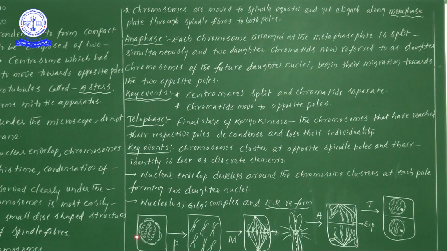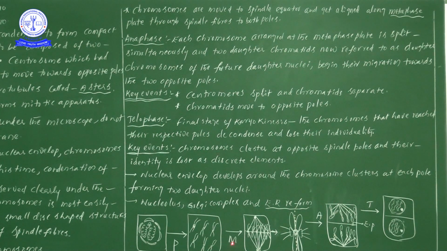Here I can give you a small diagrammatical explanation. This is a plant cell, and this is the nuclear membrane. Within the nuclear membrane is thread-like chromatin material. Now in prophase, what is happening? By the process of condensation, the thread-like chromatin material is converted into chromosomes. Due to the disappearance of the nuclear membrane, all chromosomes are scattered in the cytoplasm. This entire liquid is cytoplasm now.